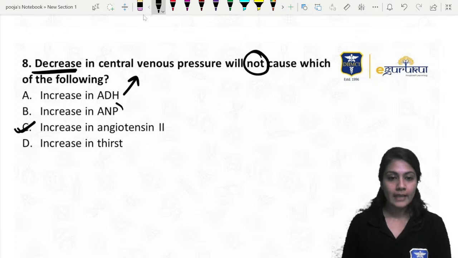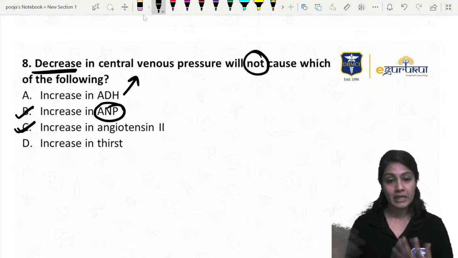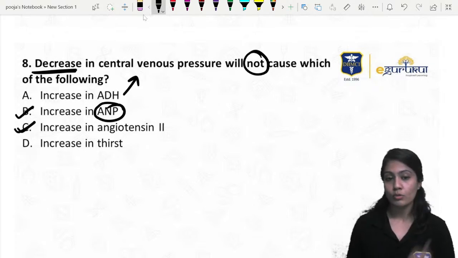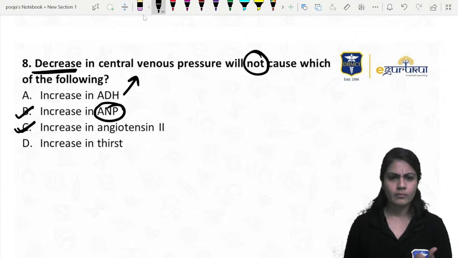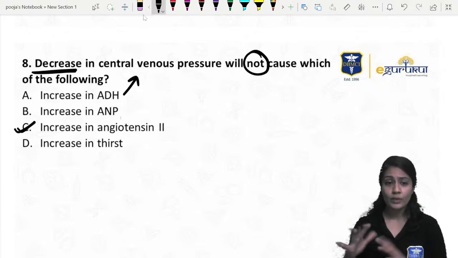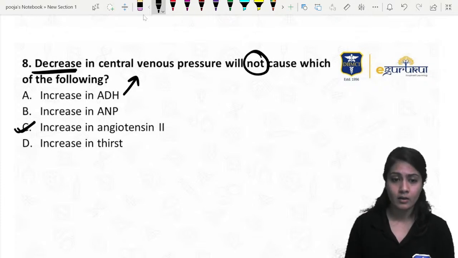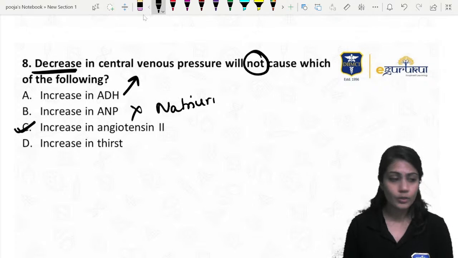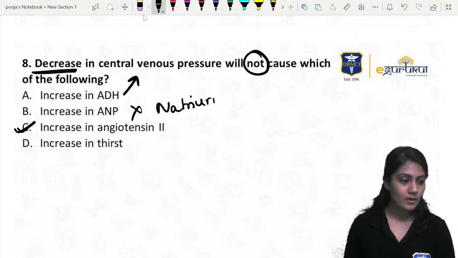Actually, the ANP should be increasing over here. So both the answers are correct per se. If it is INI-CET and multiple choice questions are there, then B is also right. Sorry, central venous pressure is decreasing. So we do not want natriuresis. I'm extremely sorry, we do not want natriuresis, right?